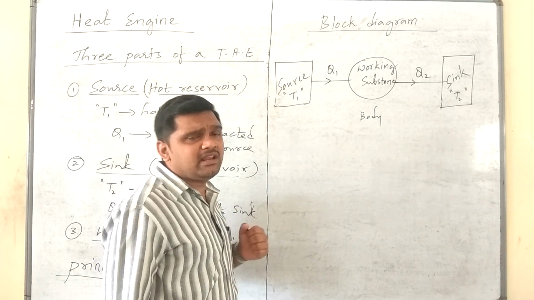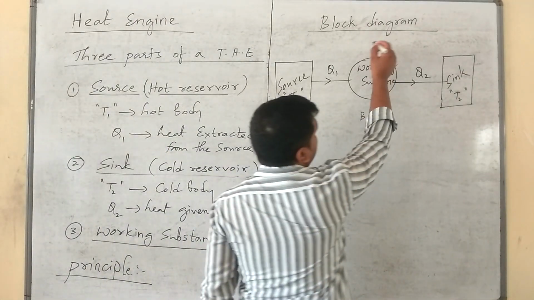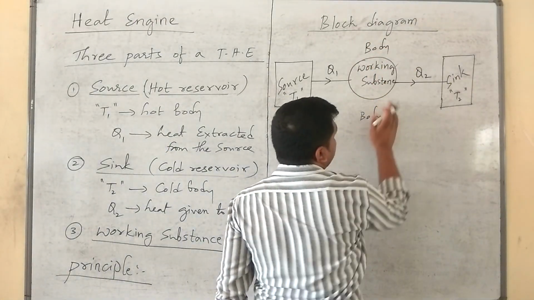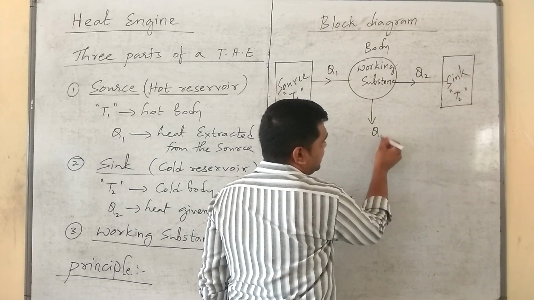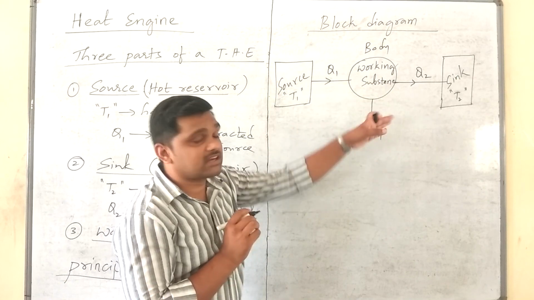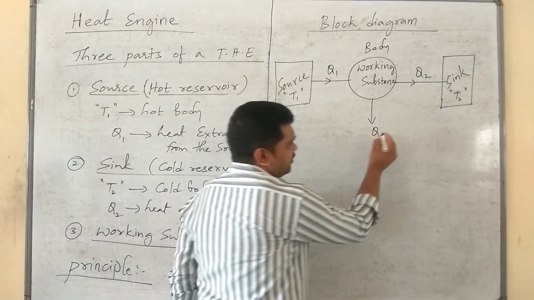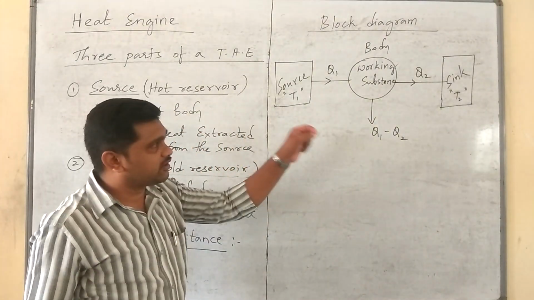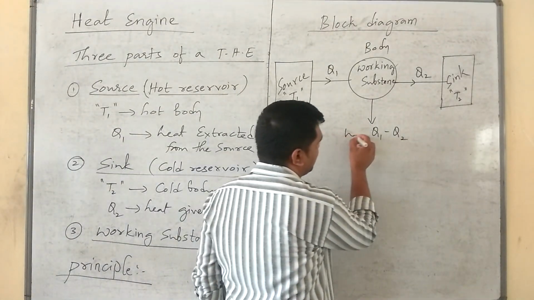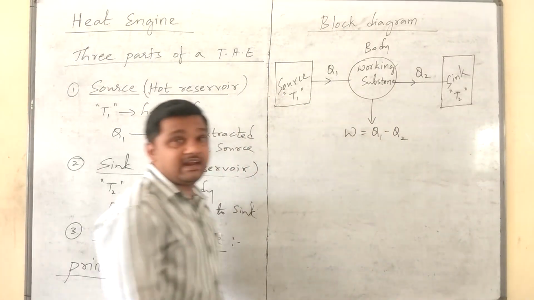So how about the remaining heat energy? The remaining heat energy: Q1 is coming, Q2 is going. Therefore, the remaining thing is Q1 minus Q2. This Q1 minus Q2 will convert into work done.